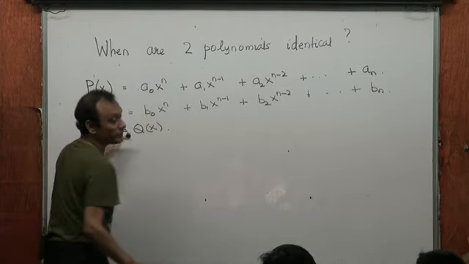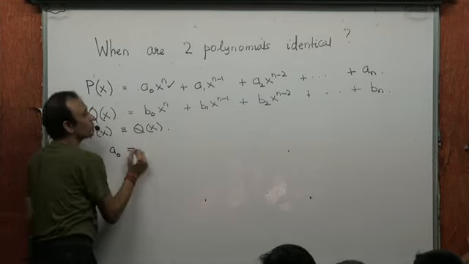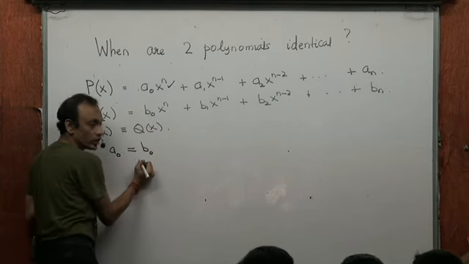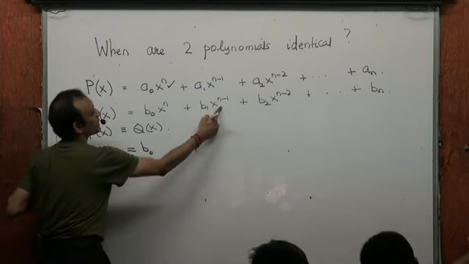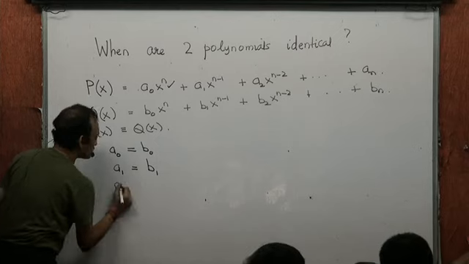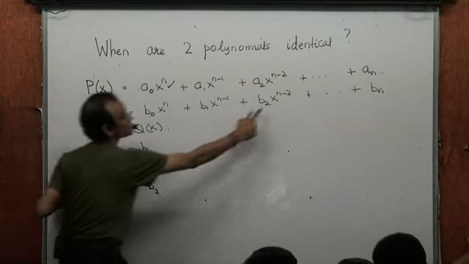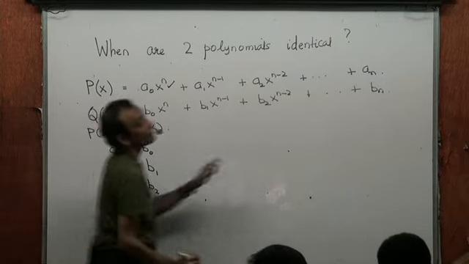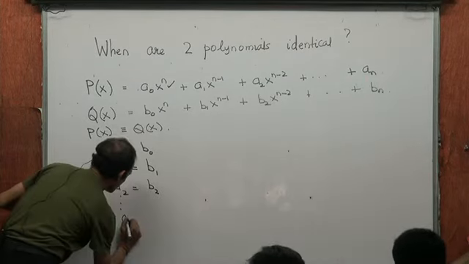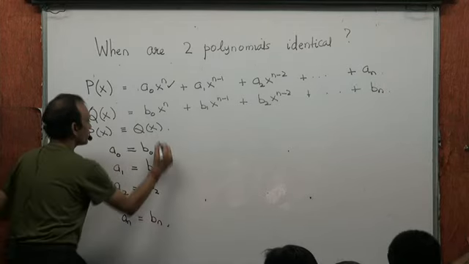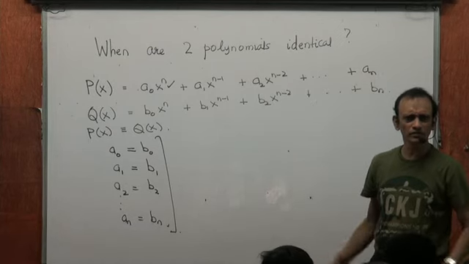Now, if these two polynomials are identical, then the coefficient of x power n here, which is a0, must be equal to the coefficient of x power n here, which is b0. Coefficient of x power n minus 1 here, a1, must be equal to coefficient of x power n minus 1 here, which is b1. Coefficient of x power n minus 2 here, which is a2, must be equal to coefficient of x power n minus 2 here, which is b2. Coefficient of x power 0, an, must be equal to bn. There is no ratio involved here.